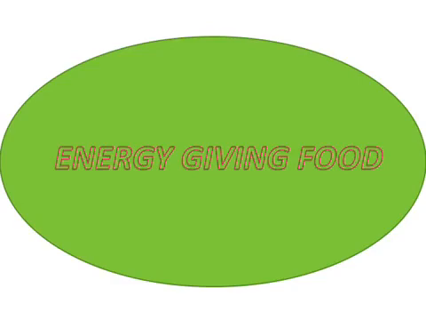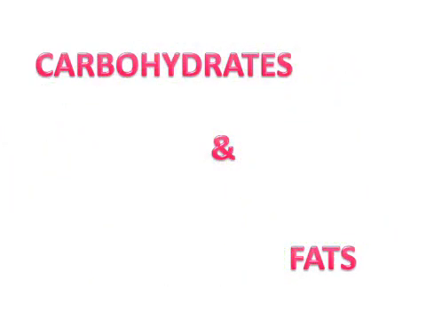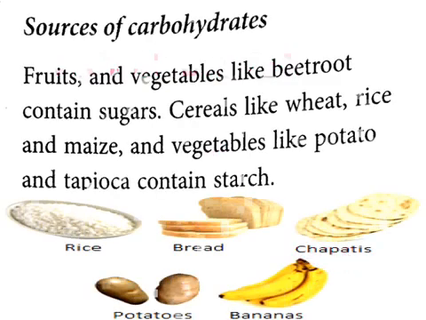Let's see in detail the energy giving food. What are they? Yeah, carbohydrates and fats. First we will see about carbohydrates. Sources of carbohydrates. In which foods are carbohydrates found? Fruits and vegetables like beetroot, carrot, all these are having what? Sugar content. Okay.